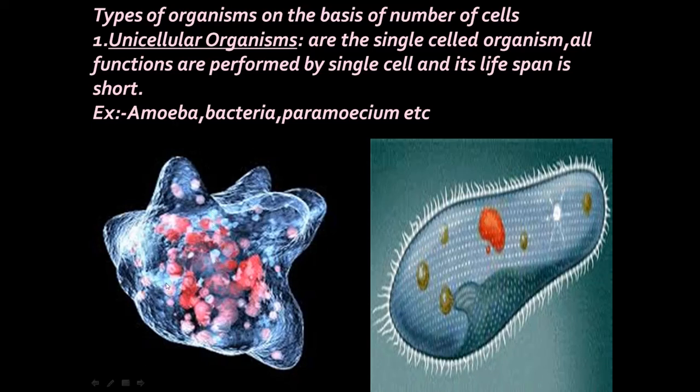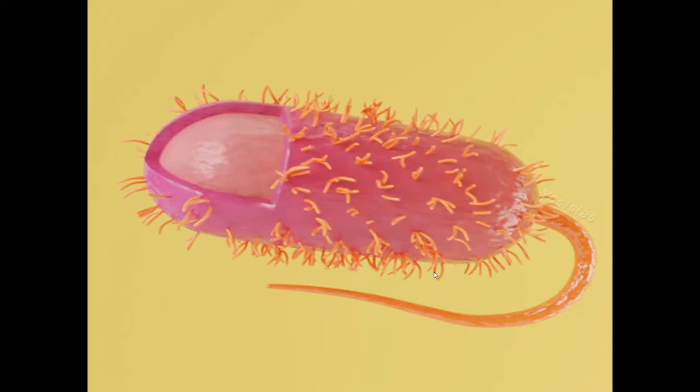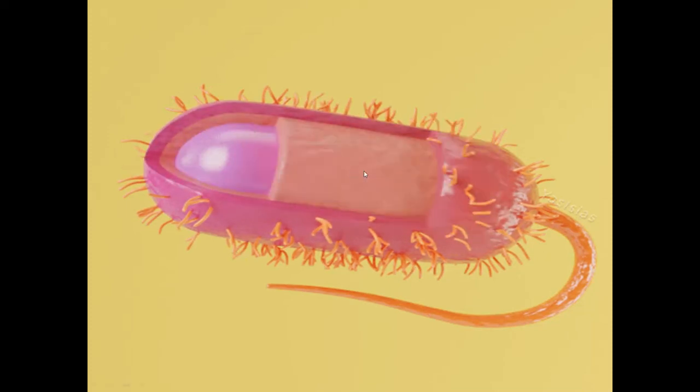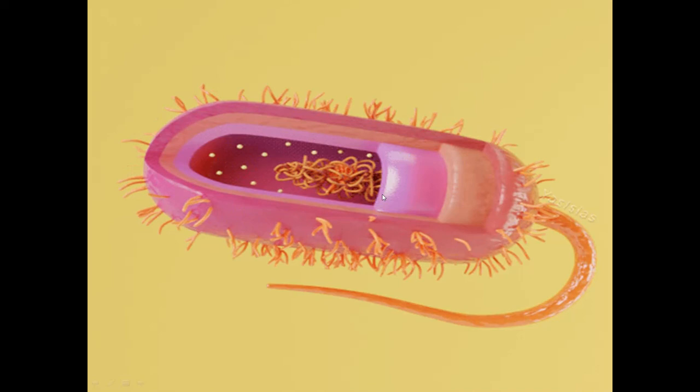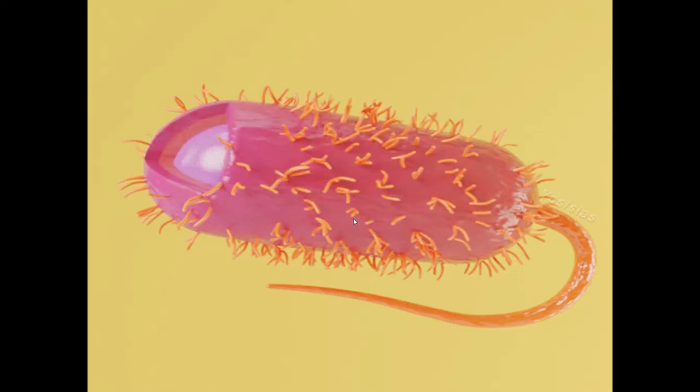Here again is one more picture of amoeba, paramecium, and here you can see the picture of bacteria. This is a single cell organism. You can notice a few more details inside this. Later I will be asking you questions on this. Observe this cell carefully. Our next concept will be based on the same.